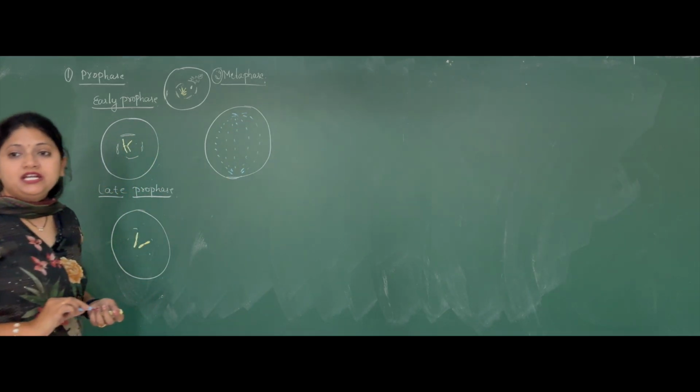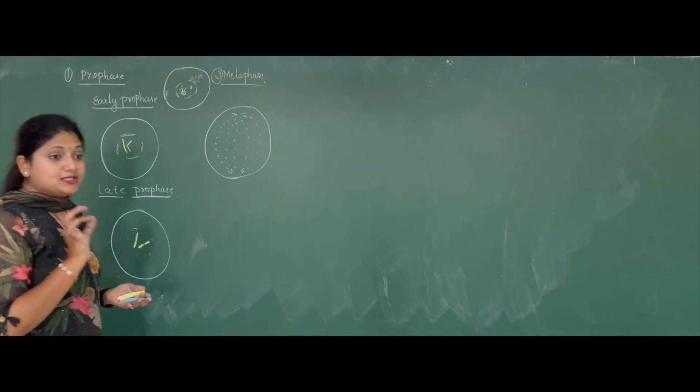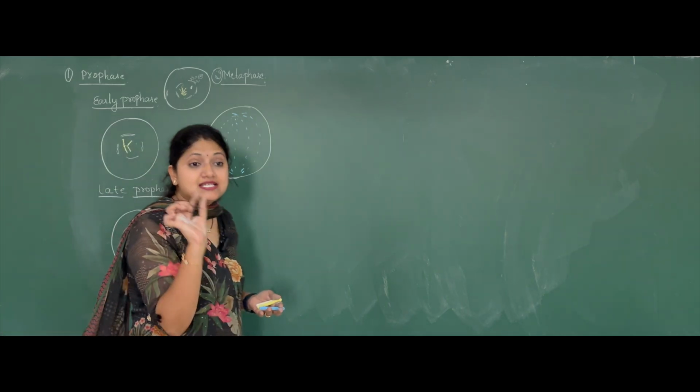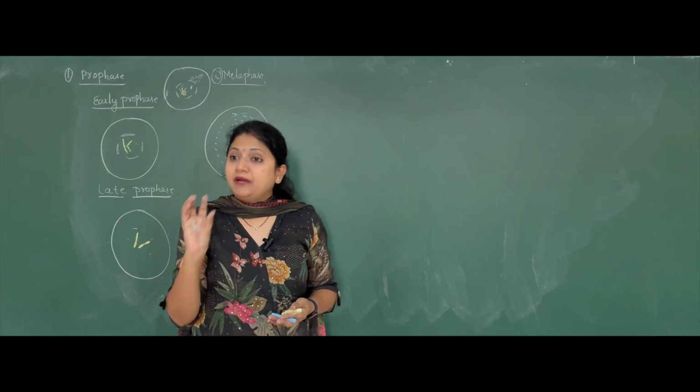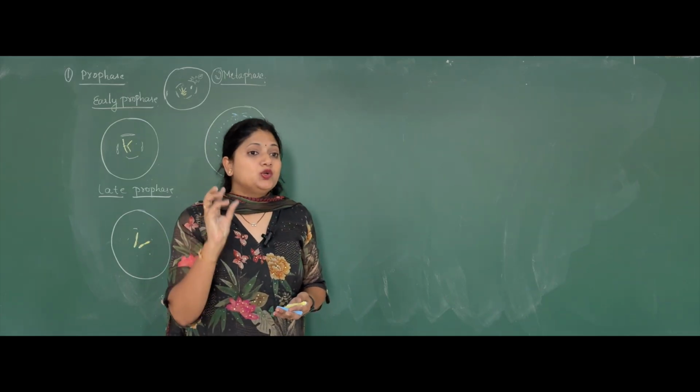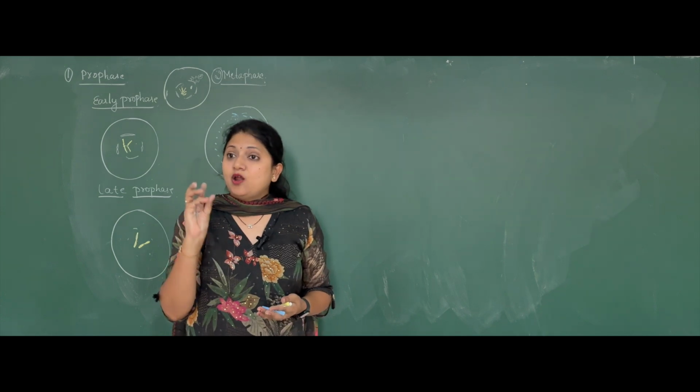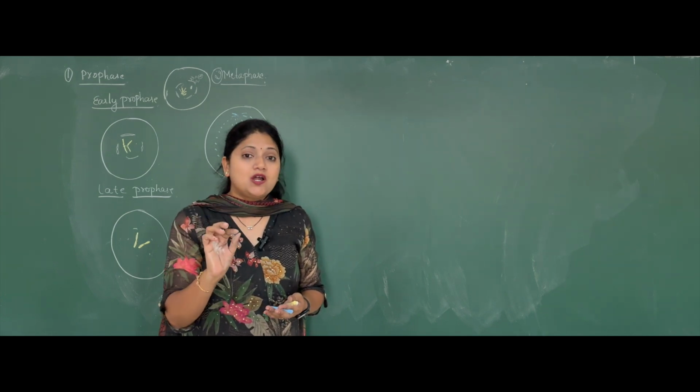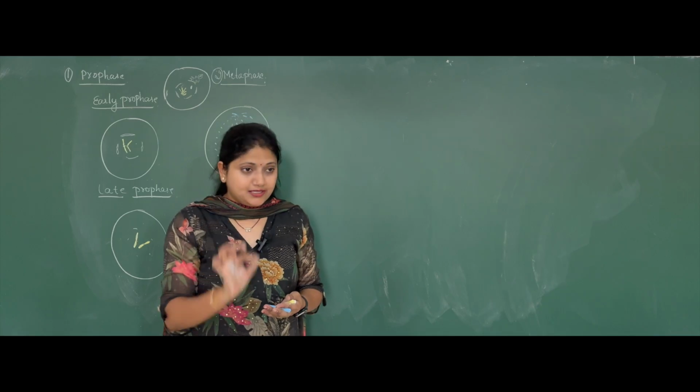So the two sets of the aster rays along with the spindle fibers is called the mitotic apparatus.